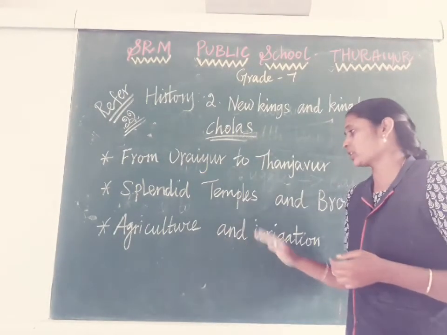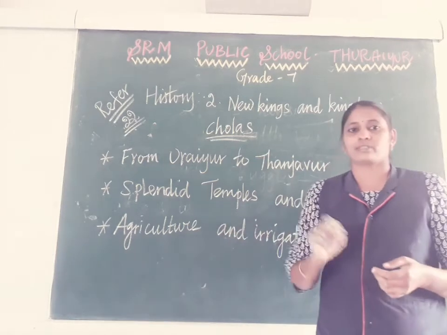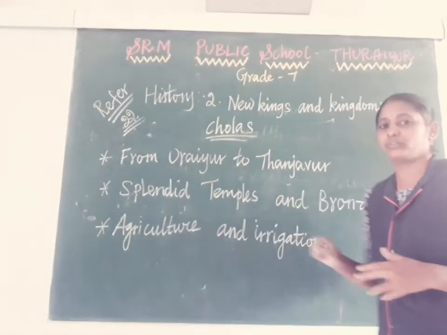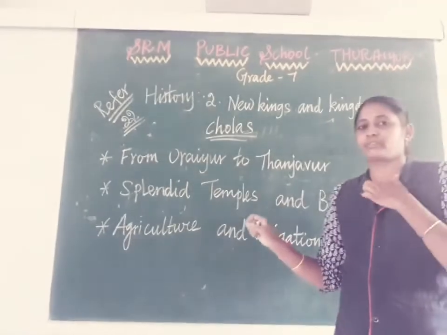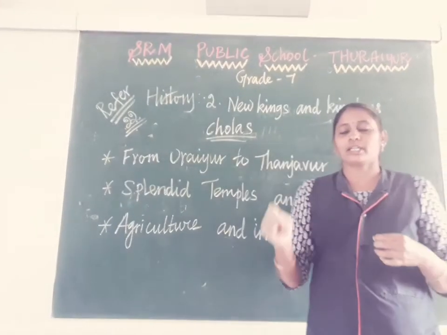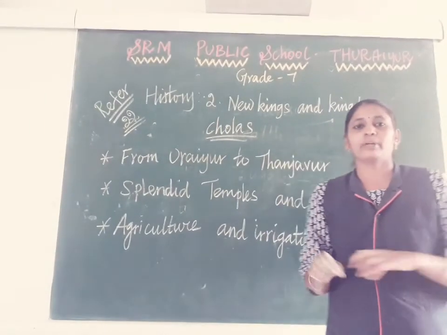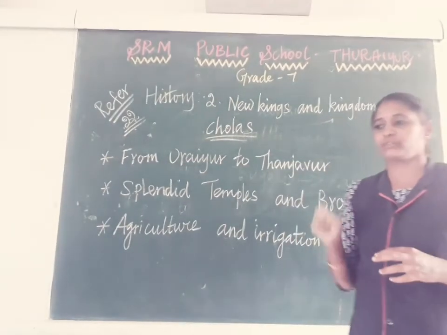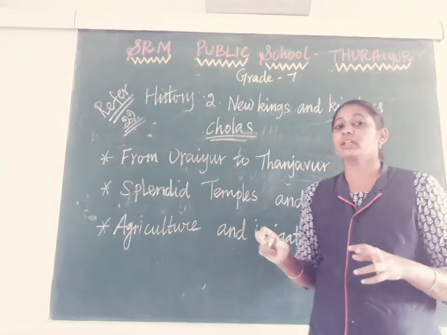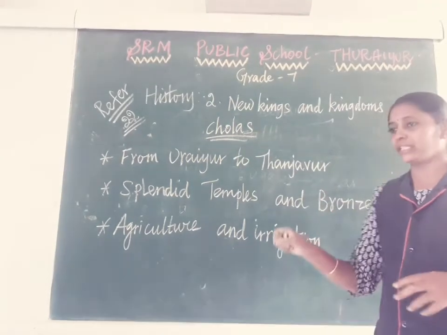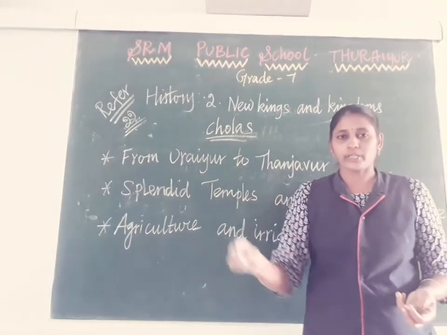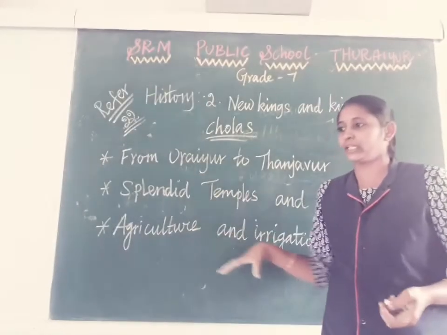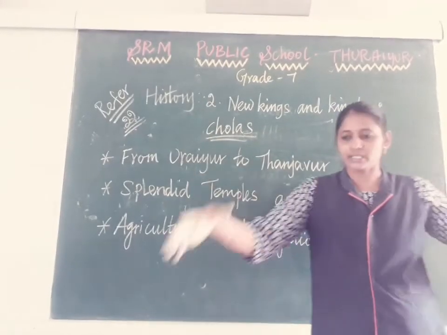river banks. Even for irrigation, there are many branches from the Kaveri river. They constructed many branches of the river. Particularly in the Pudukkottai and Nagapattinam areas, they developed a lot of canals from the main river. For maintaining them, they appointed a special person, particularly for maintaining the embankment.